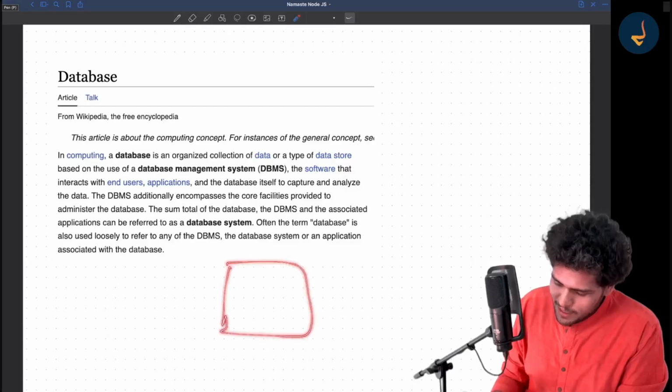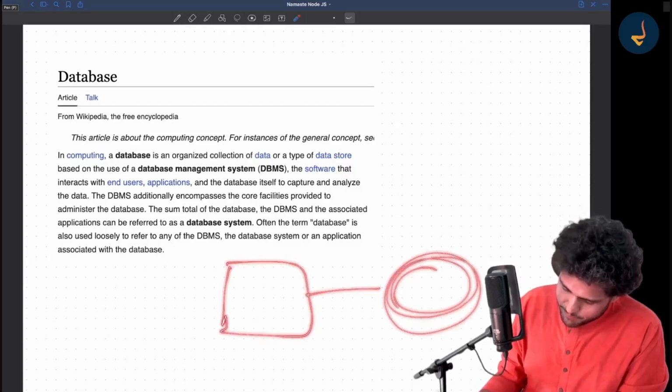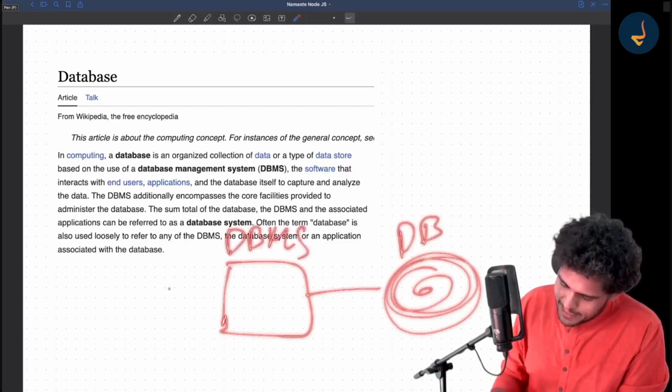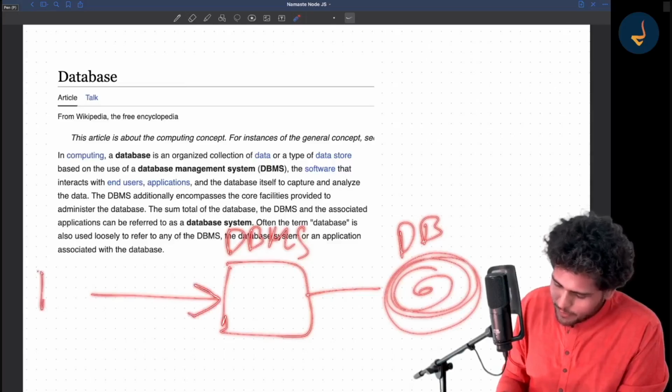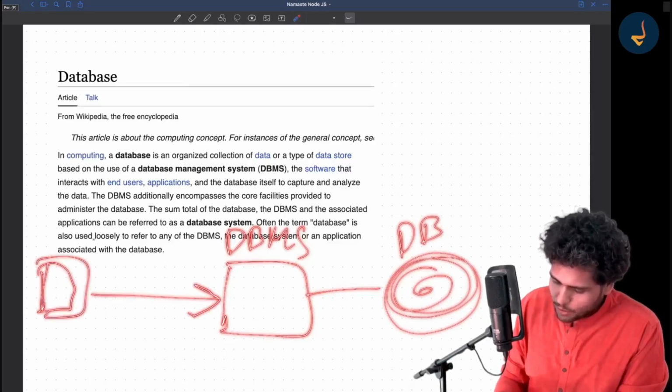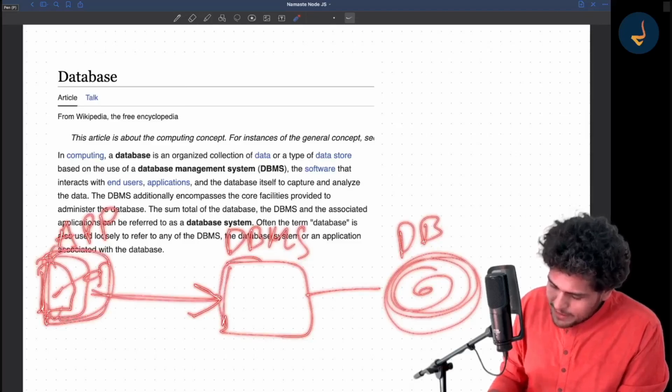So basically, a database management system is a software. Suppose this is a software. Here is the database. This is the database. Let's call this the database. This is the DBMS. And now suppose your application is requesting some data. Let's call this an application.